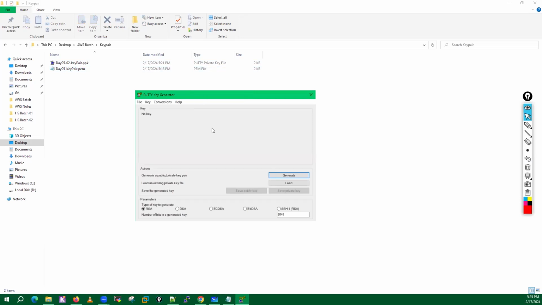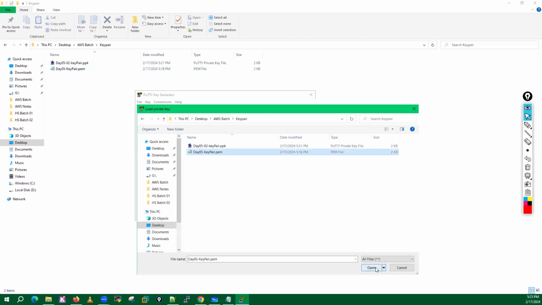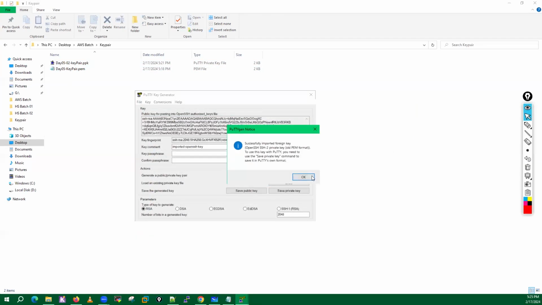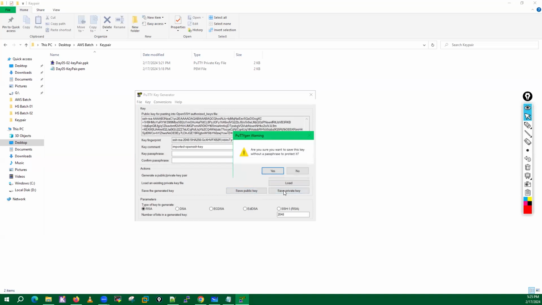You have to select this particular software and load your key pair, and just select your PEM file, which is this. Open it, and then you can just click on save private key. This is what you have to do. You don't need to generate, you don't need to do anything.